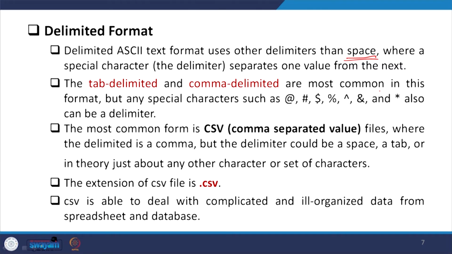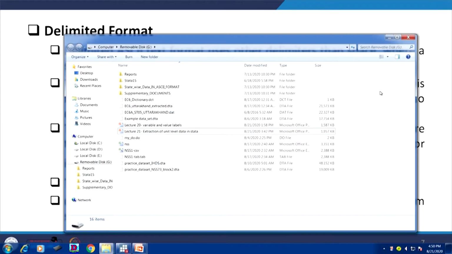So, we are broadly going to talk about the CSV or tab delimited approach. The extension of a CSV file is written like .csv. This is our data. Now, look at this CSV file.